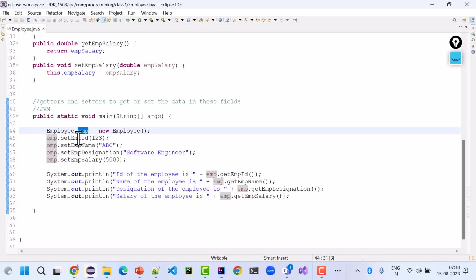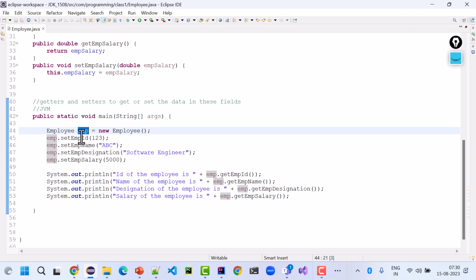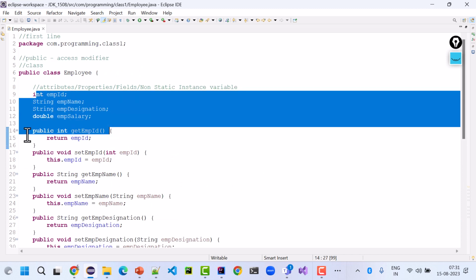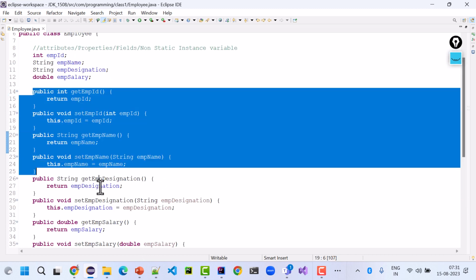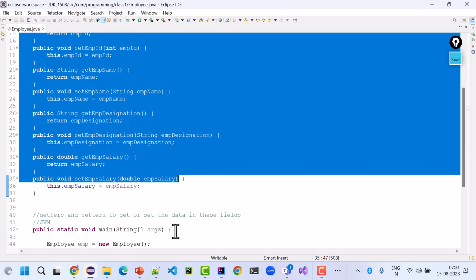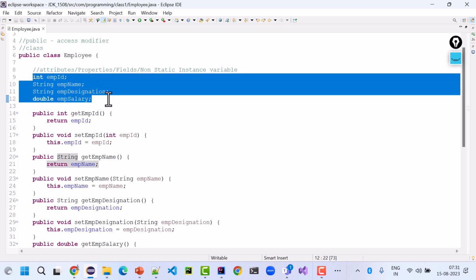Class is nothing but a blueprint for creating different objects which will define the properties and the behavior or the functionality. These methods are called behavior, functionality, or methods. These are property, attribute, fields, non-static instance variable.